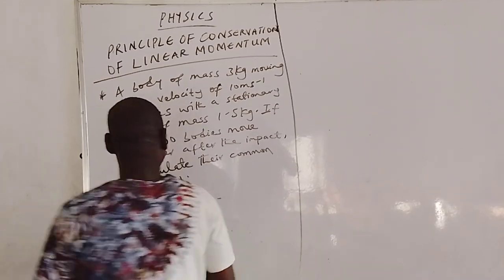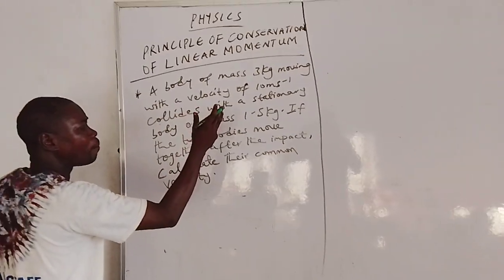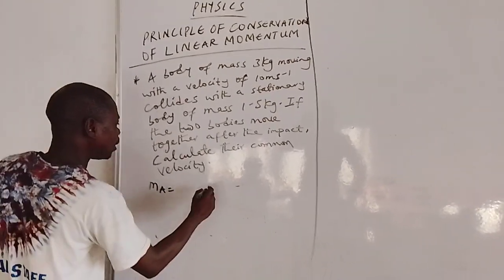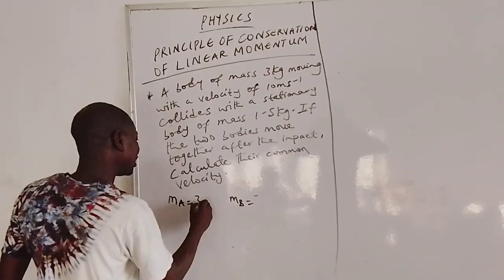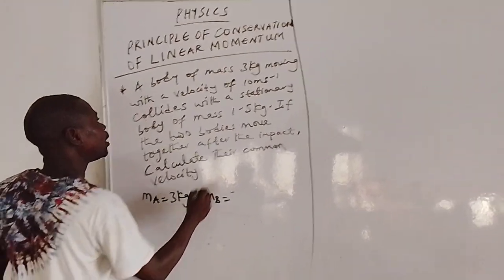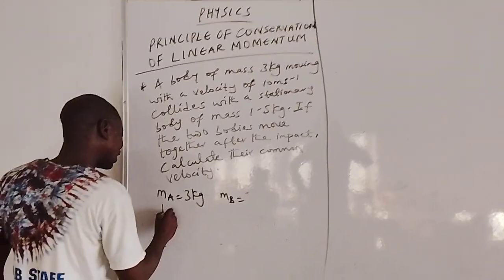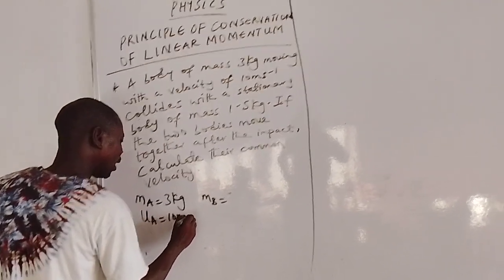So what does that imply? We can now say that if the two bodies are bodies A and B, let the mass of body A be MA, and let the mass of body B be MB. A body of mass 3 kg, that means MA is 3 kg, is moving with a velocity of 10 meters per second. That's the initial velocity of body A, UA is 10 meters per second.